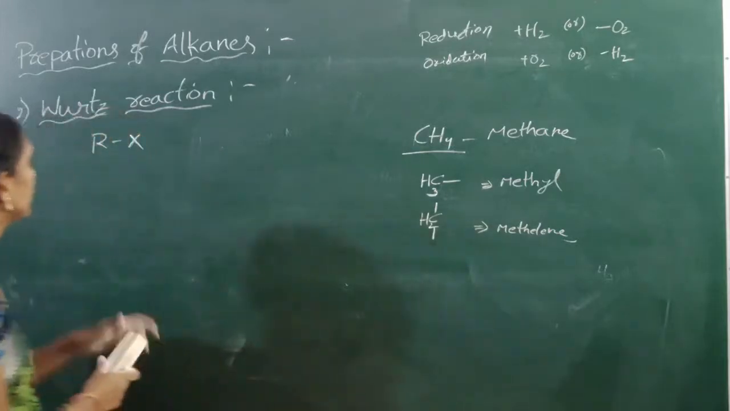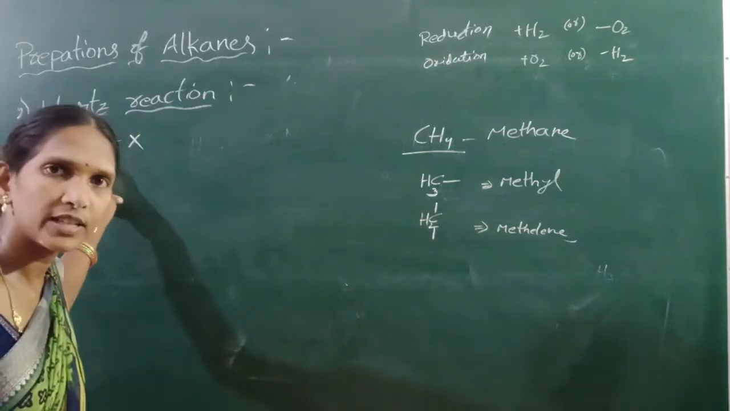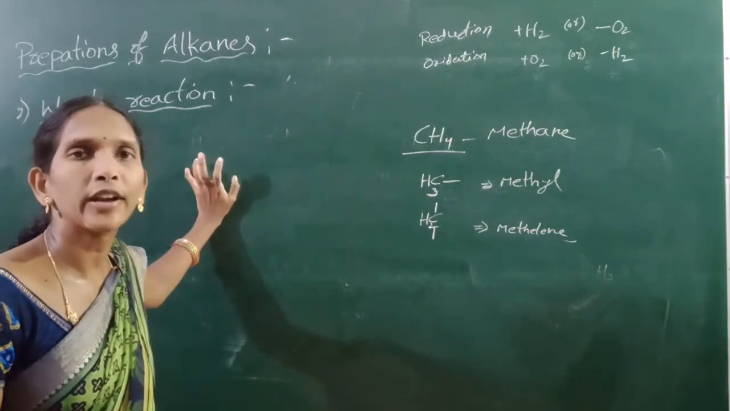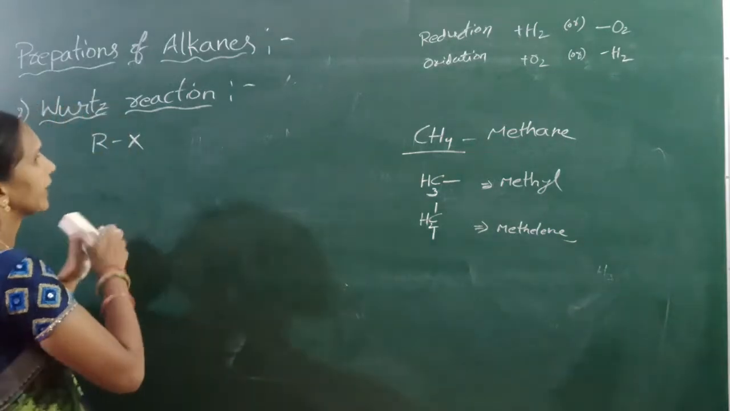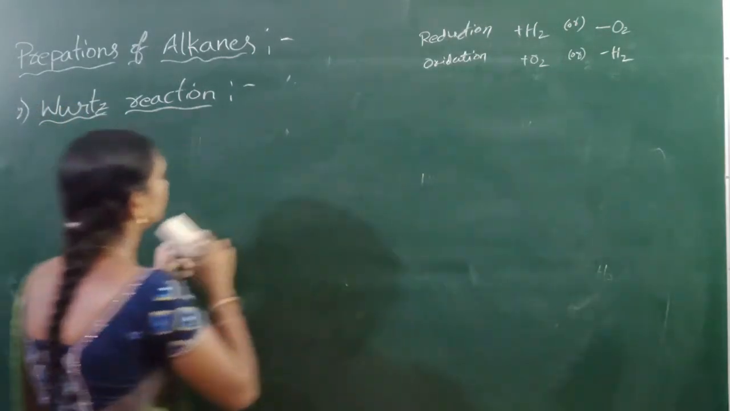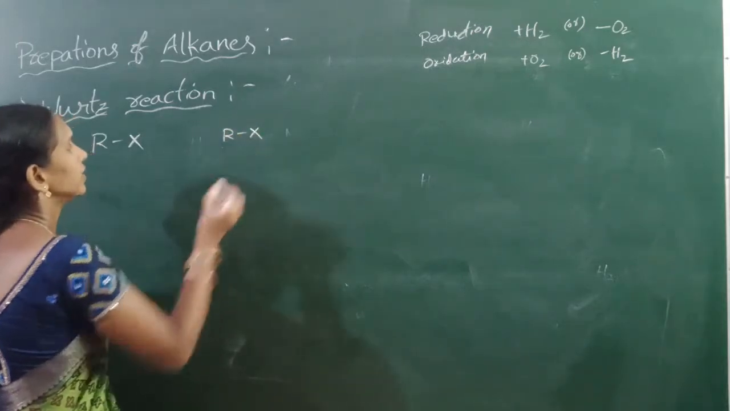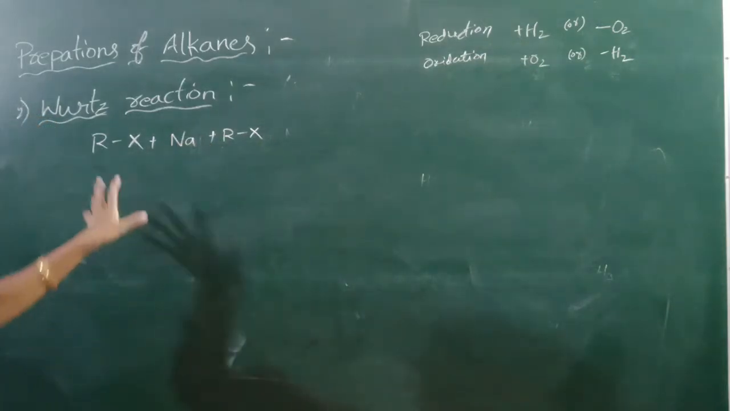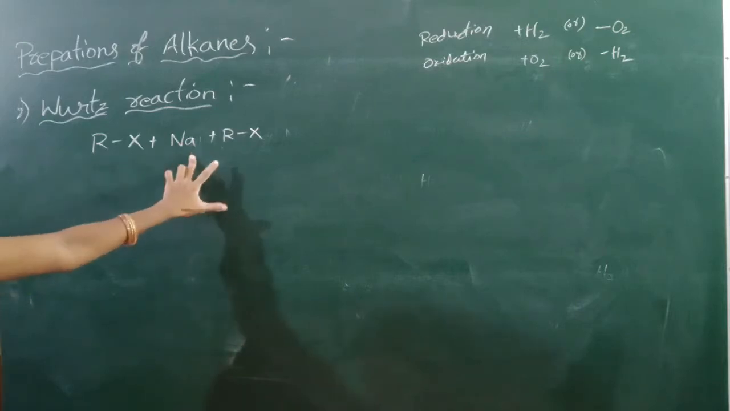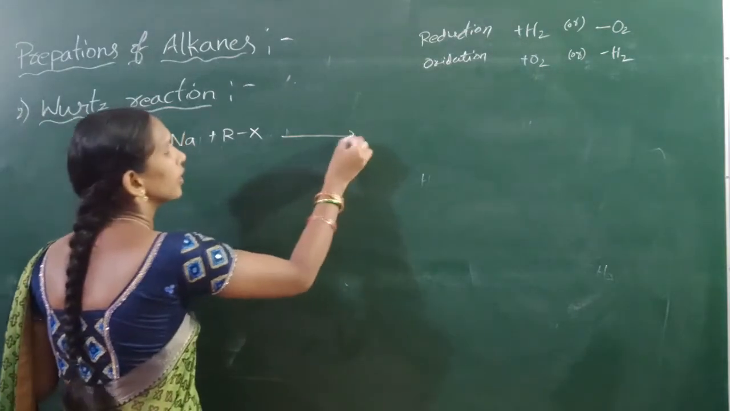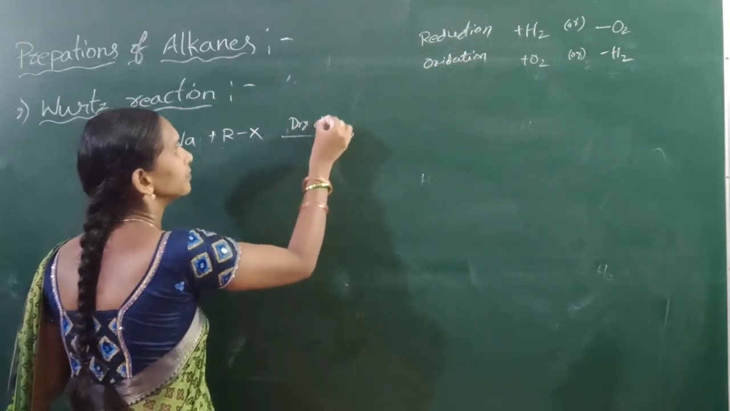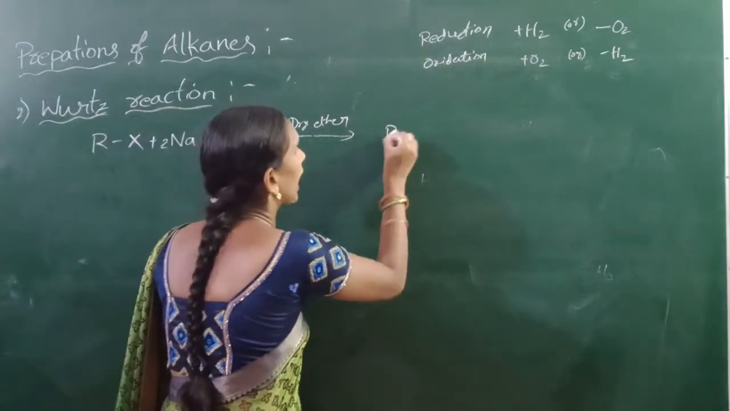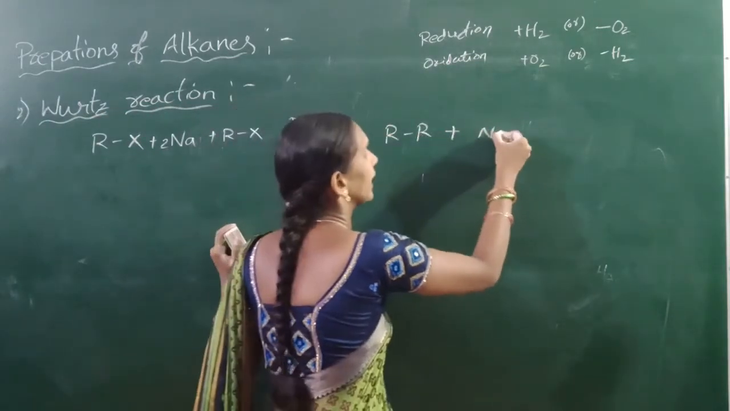Alkyl group means hydrogen is removed. Alkyl X, where X means halogens. What are halogens? Fluorine, chlorine, bromine, iodine. I can take two molecules of alkyl halide, which can react with sodium metal. Two moles of alkyl halides react with sodium metal in the presence of dry ether, and we can form alkanes with NaX.